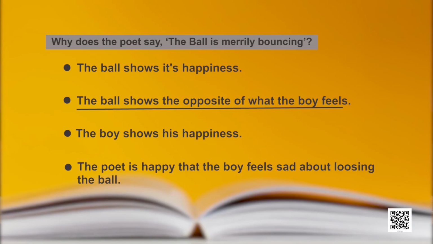This would be option B. See, the ball is bouncing, but it will not express any feeling because it is not a living thing. But the poet symbolically tells something: the boy is sad, yet the ball is bouncing, and the bouncing is actually happiness. So, learners, let us infer some meaning.